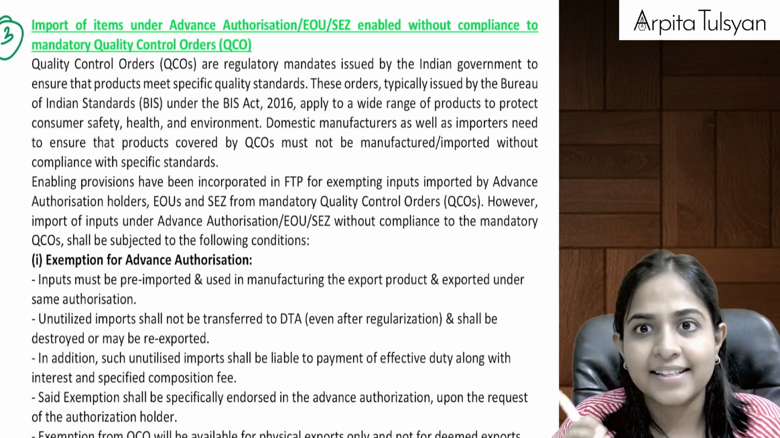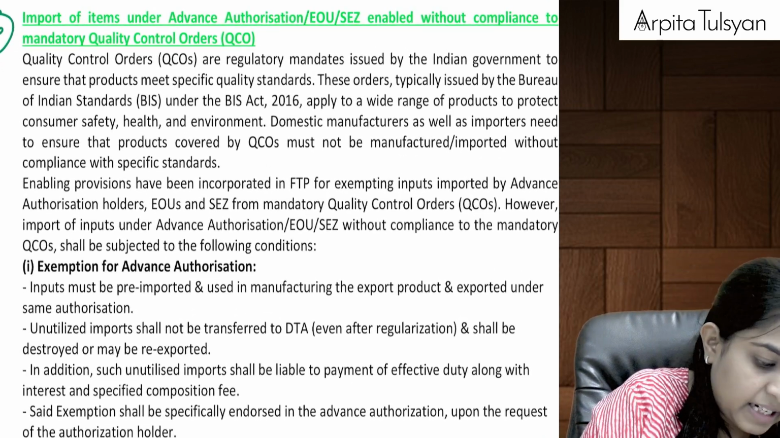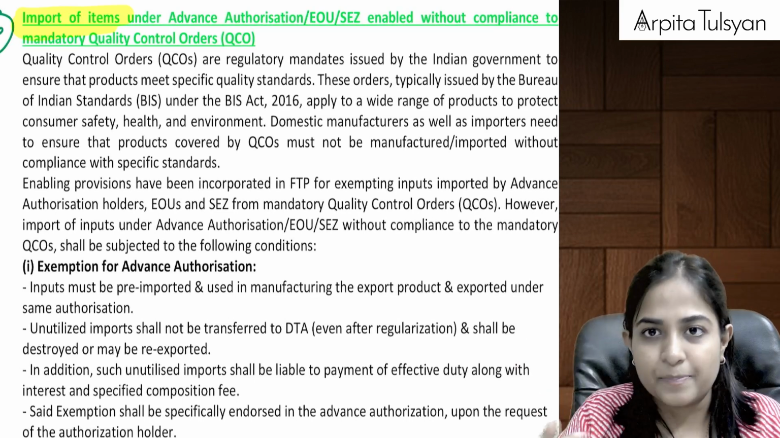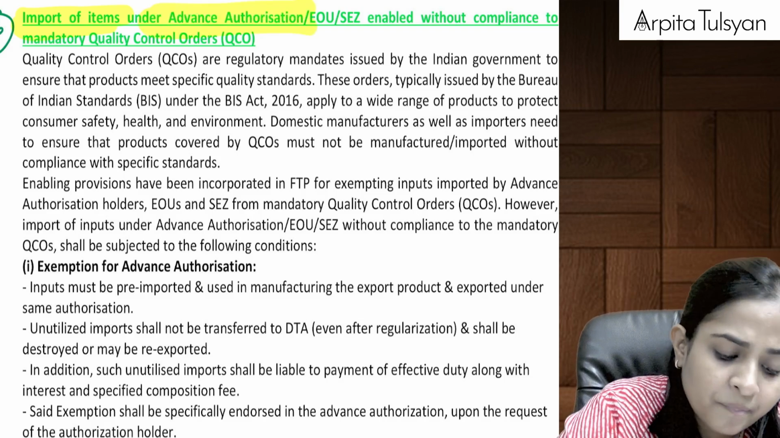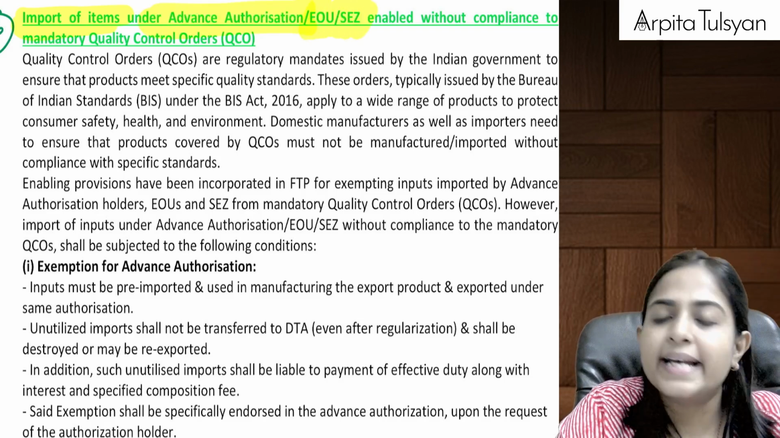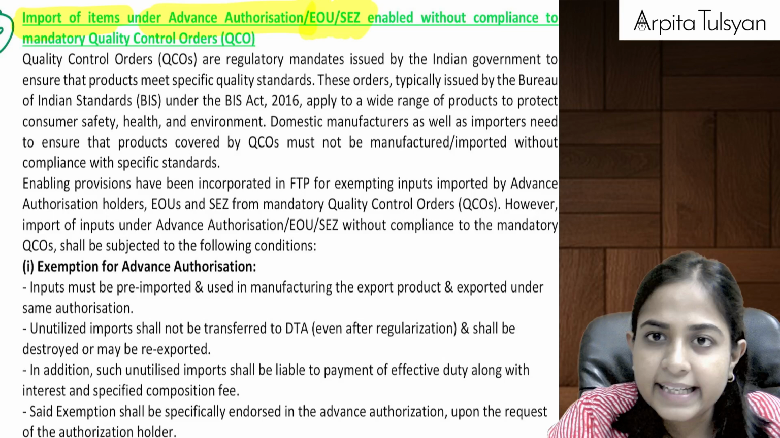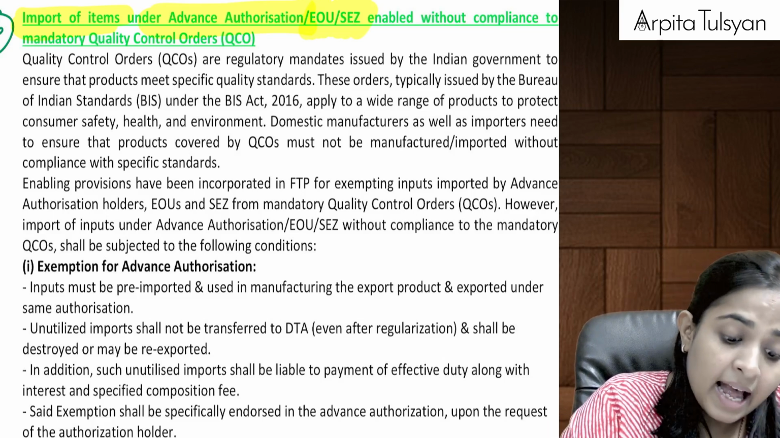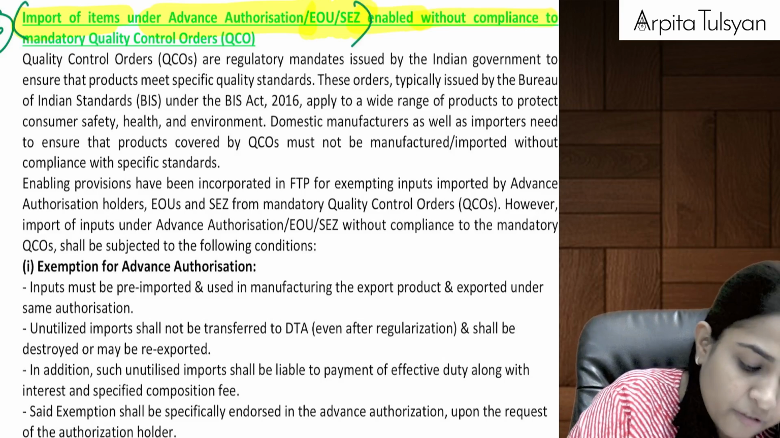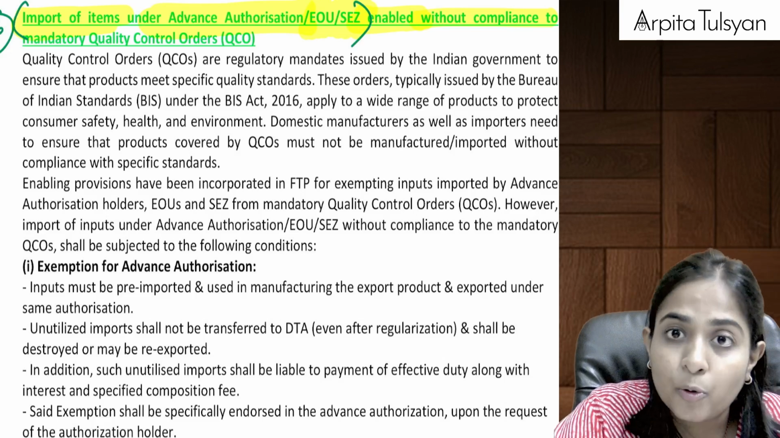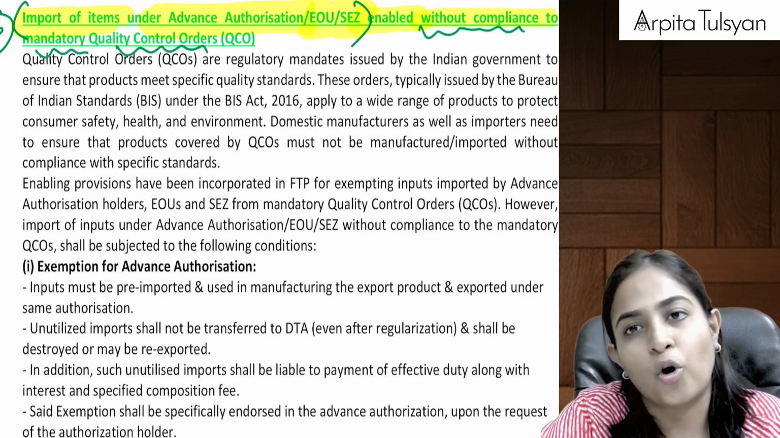Second last amendment in your FTP, everyone. Now see what they are telling us here. Import of items under advance authorization or by EOU or SEZ. Means if you have taken advance authorization, or if you are located in an EOU or SEZ, import is enabled without compliance. Means import of items by these people is allowed without compliance to mandatory quality control orders.